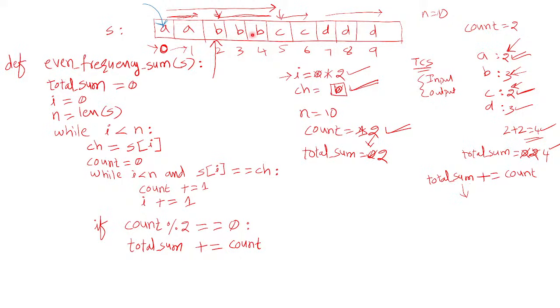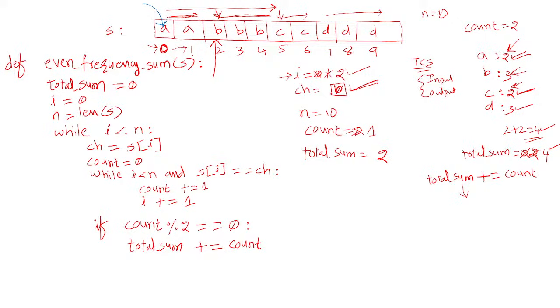We need to start its frequency now, so that's why count is made 0 again here. Now repeat the loop: while I less than n, 2 less than 10, yes, and s of 2 is equal to ch, yes, then the count value becomes 1.